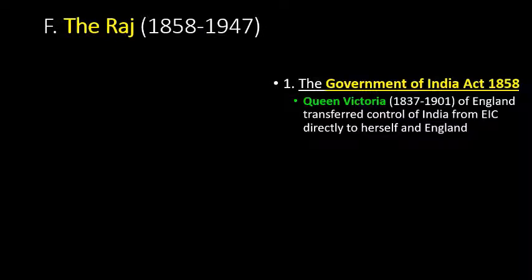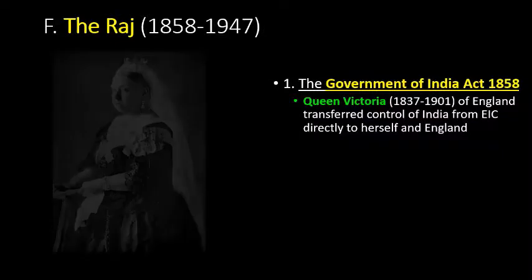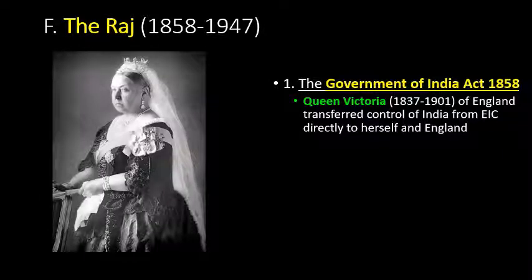So, after the British East India Company was kicked out of India by Queen Victoria, the Queen of England, boy, we've got a lot to say about her a little bit later, not today, but in other notes, especially about World War I. Queen Victoria was the Queen of England, and up until recently, Queen Elizabeth was the longest ruling British monarch. But like I said, Queen Elizabeth's got her beat now. But anyway, what Victoria did after the uprising was she transferred control of India from the East India Company directly to herself and England.